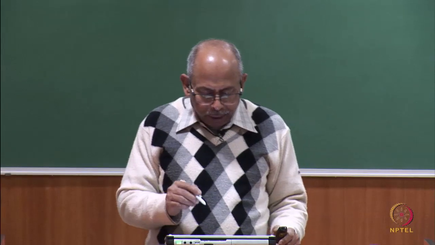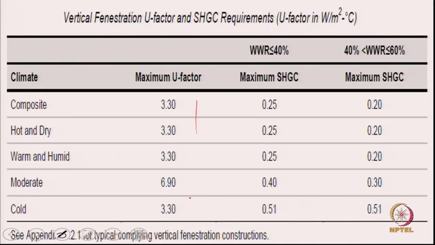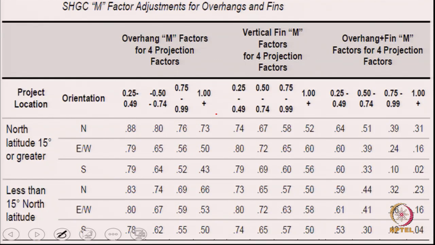So, that is what we looked into, and then this is, as I said, the SHGC factor for glasses, and then the M factor adjustment for overhang and fins. So, this is a fraction. This is also prescriptive, they have given you how much you should do, but you can calculate and find it out actually.